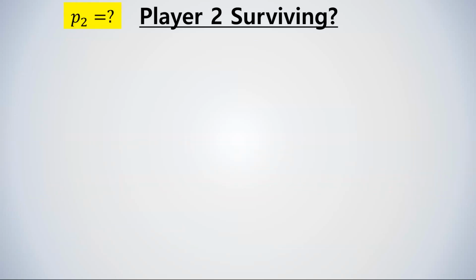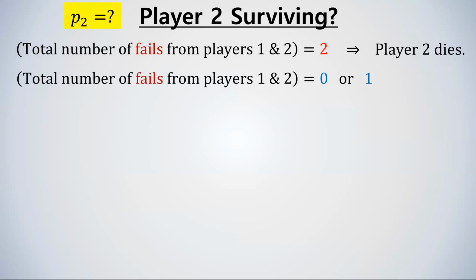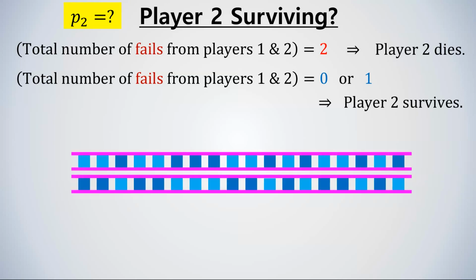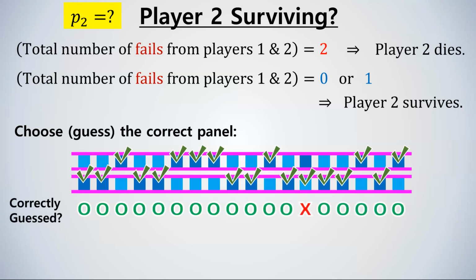You can think of these cases like this. From players 1 and 2, if the total number of fails from these two players becomes 2, then player 2 dies. And if the total number of fails is either 0 or 1, then player 2 survives. So when considering the probability P2, we can view the problem as simply choosing the panel between the pair of panels with total 18 pairs. And in order for player 2 to survive, we are only allowed to make wrong choice less than twice.